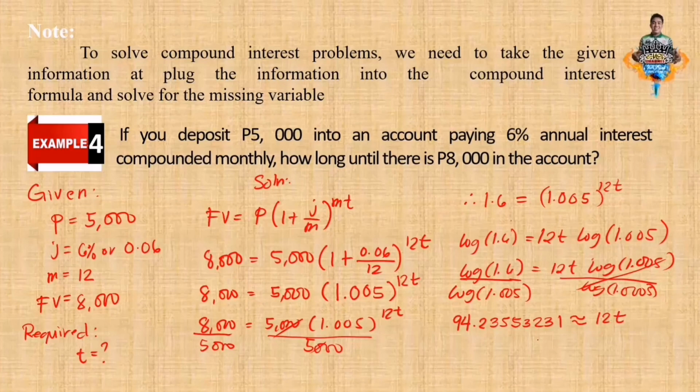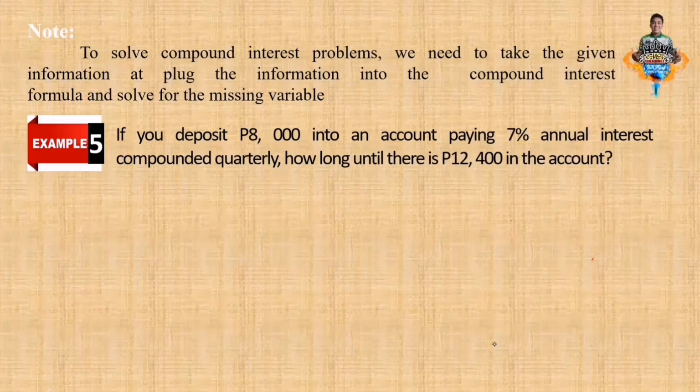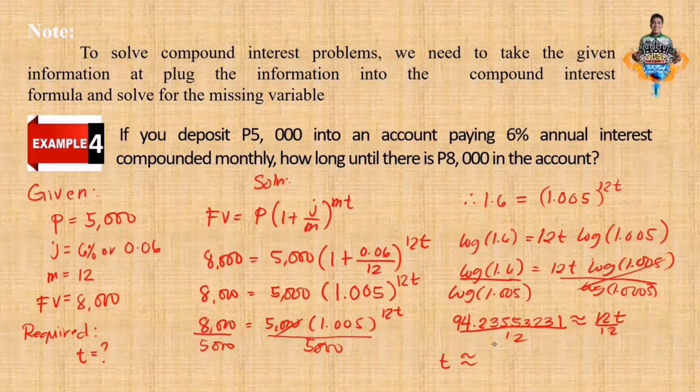So we have now 12t. So again, in order to remove this whole number 12, divide both sides by 12. Cancel. So now the time is approximate. How? Press again 94.23553231.